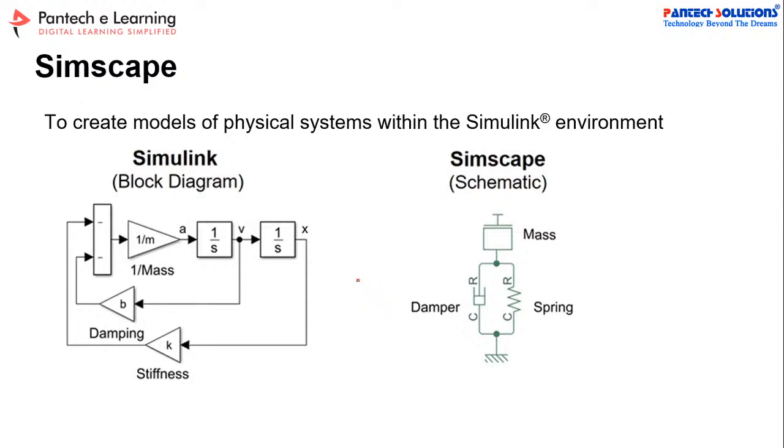For example, a mass will act as a capacitive equivalent, and in that case we won't bother about the tolerances of the capacitors in the Simulink diagram. Whereas in Simscape, we take that property, like the tolerance, into account.